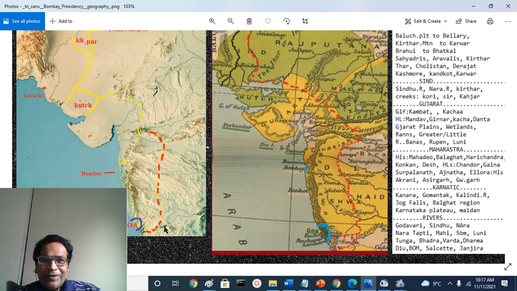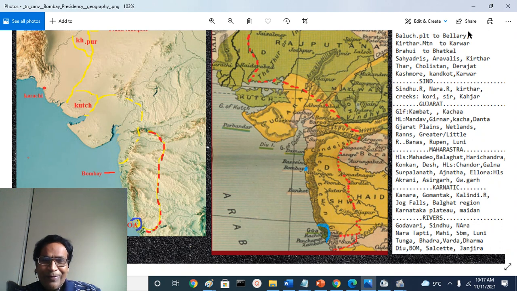Here you see the dam. The Ballari Tungabhadra combined stream is dammed at a place called Hospeta. You can see the man-made lake here, the Sagar. The southern part is Ballari, because the Karwar district has a border with Ballari. So from Balochistan Plateau, Bombay Presidency spanned to Ballari.